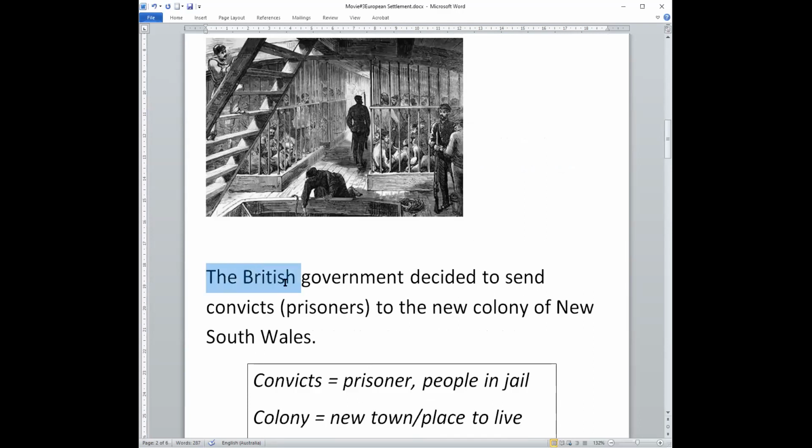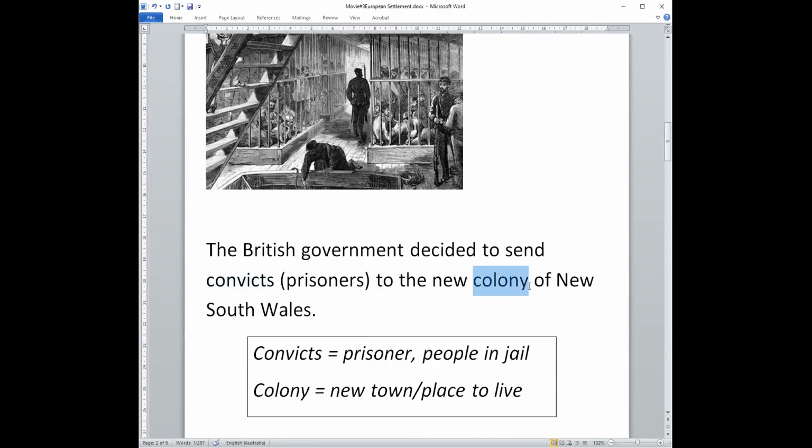So the British government decided to send convicts or prisoners to the new colony of New South Wales. This word here is convicts. The British government decided to send the convicts or prisoners to the new colony of New South Wales in Australia.